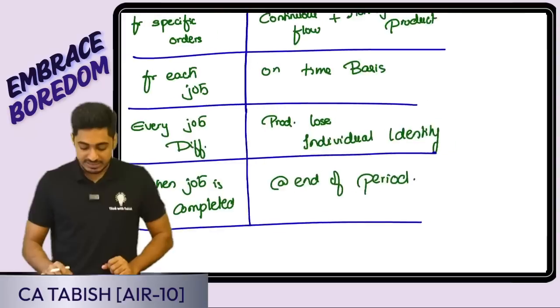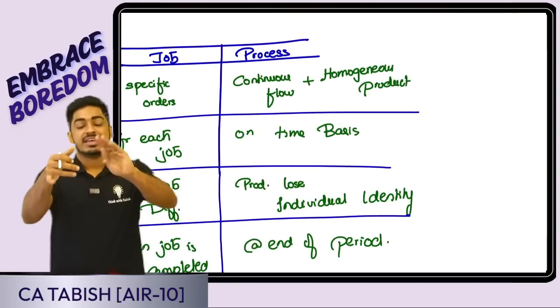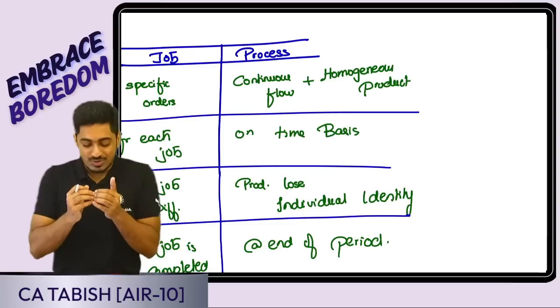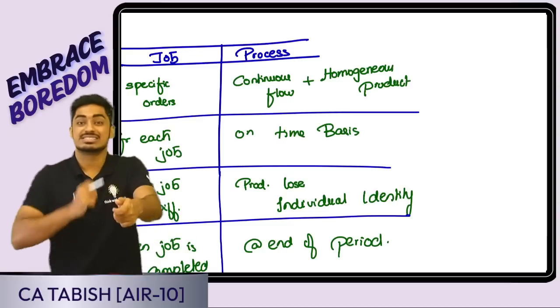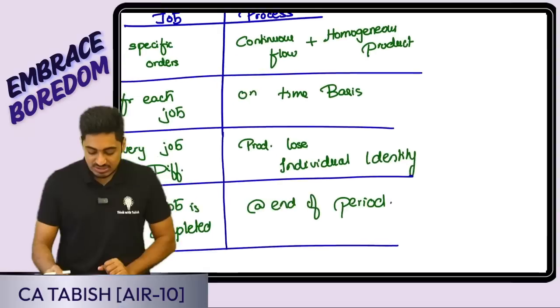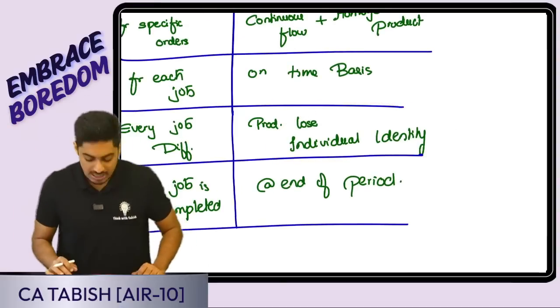Every job is different. But in case of processes, if 10 units went in, they are going to lose their individual identity, because once it becomes an output, it is going to become homogeneous. I cannot tell this is the first unit, this is the second unit. They will lose their individual identity, because ultimately only homogeneous products are coming outside.